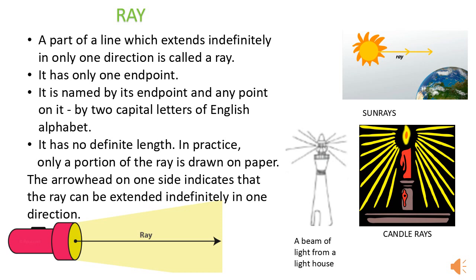That will be your second letter. Now, as we said, it has no definite length, in practice only a portion of the ray is drawn. Okay, the arrowhead on one side indicates that the ray can be extended indefinitely in one direction.